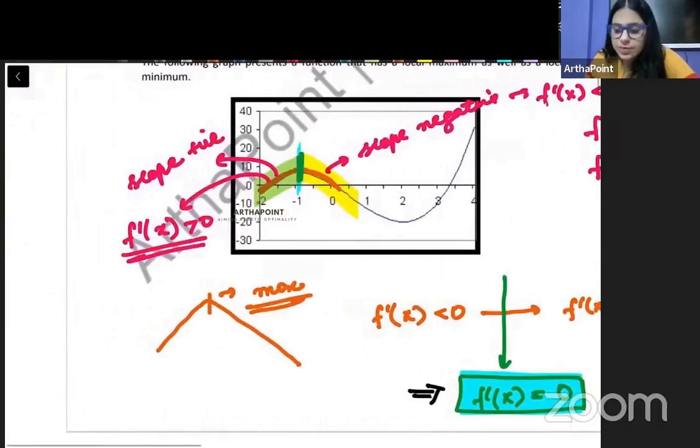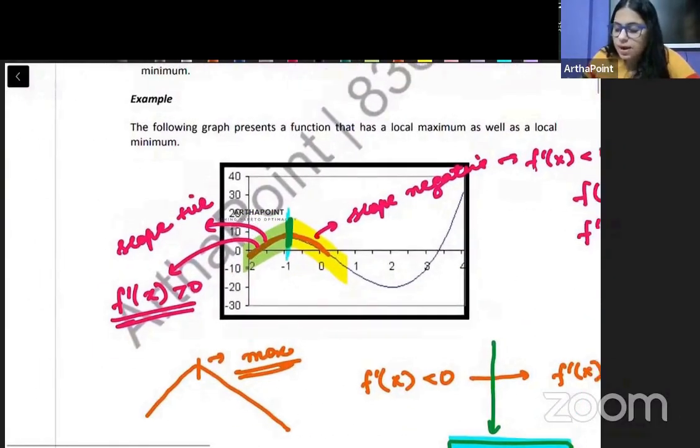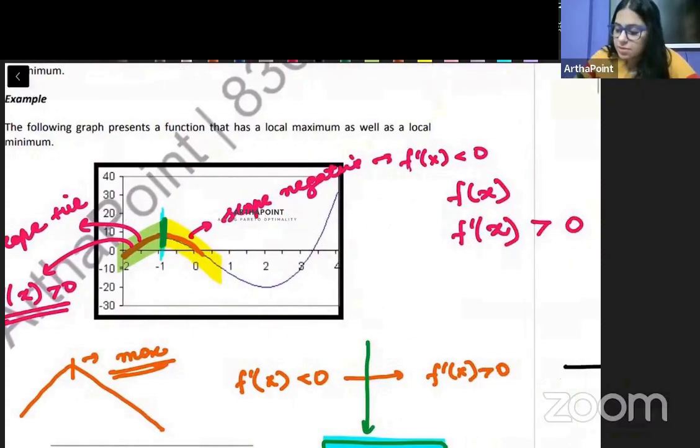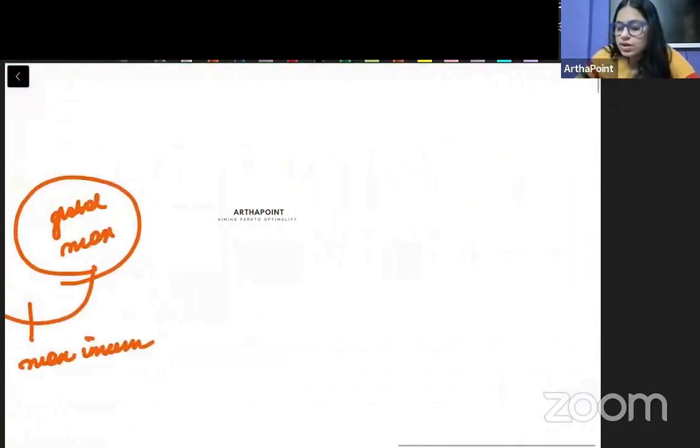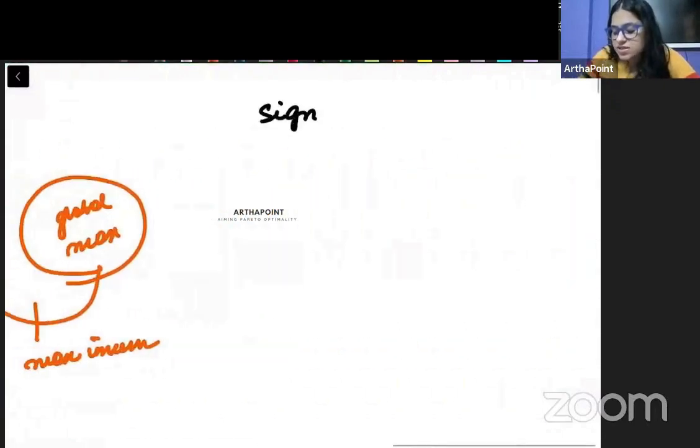Now the reverse will happen when we talk about the local minimas. Minima में क्या हो रहा है देखो, we are going from decreasing to increasing. हमने decrease किया और increase किया, so we hit the minimum point, we started decreasing, hit the minimum point, started increasing. So sometimes what we can do is that we can use a sign test.